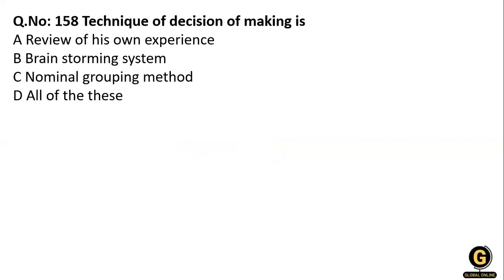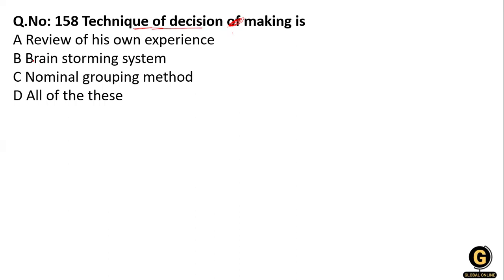Next question. The techniques of decision making are review of one's own experience, brainstorm system, and the nominal grouping method, and all of the above. So what will be the right answer for this question? You know that the technique of decision making is how you take a decision.